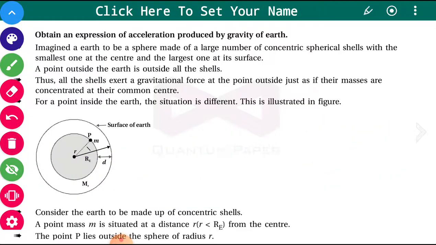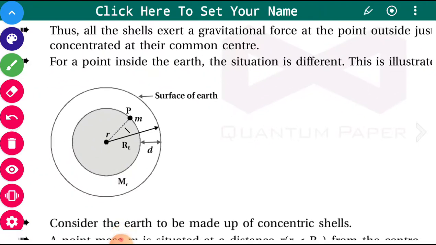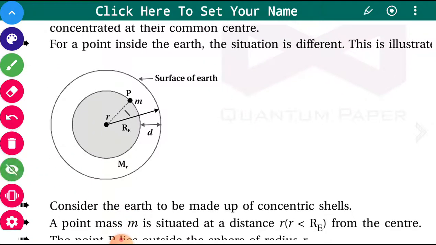Thus all the shells exert force on this object. Now for a point inside the earth, the situation will be different, and it is shown here. Say you have an object lying at this point P, which is inside the surface of the earth, slightly below the surface.